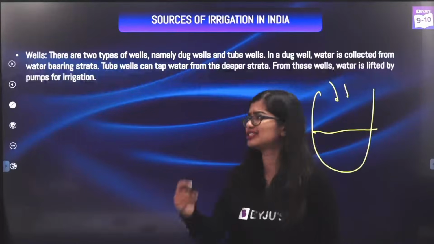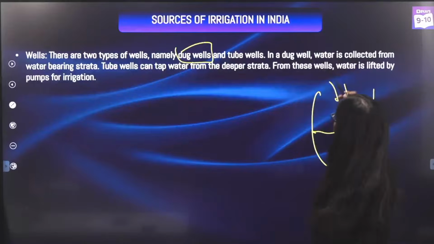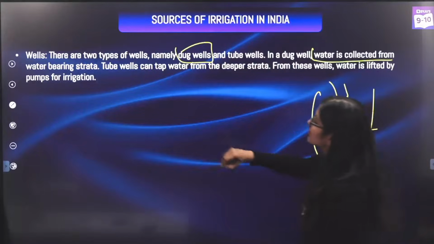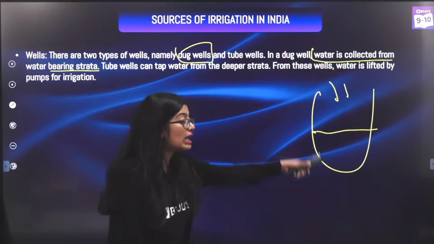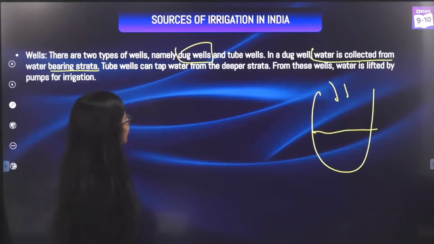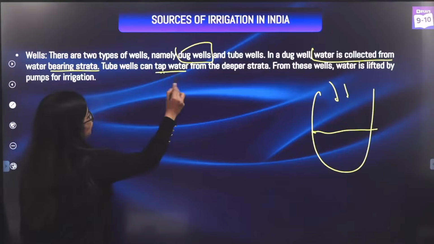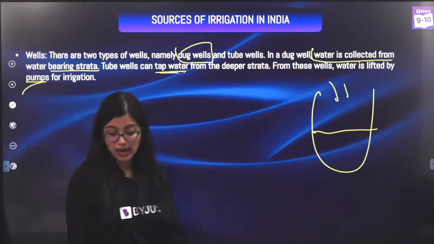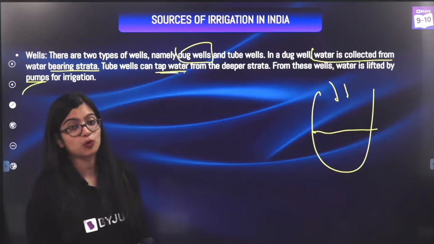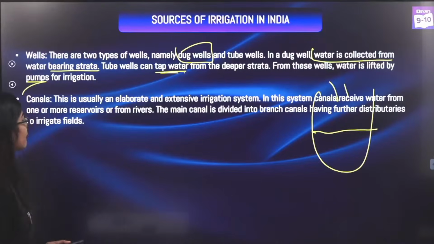We have bore wells, tube wells, and dug wells, right? And mainly what are we getting? We are collecting water from the strata. Strata is nothing but the layers in the earth, right? And we keep digging into the layers of the earth to get water. Yes, and this water is then lifted by pumps. So if you add a pump to it, then you will pump up the water to the lands. Now next one of course is canal.